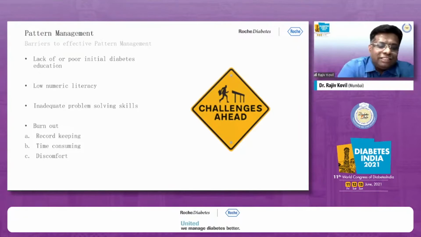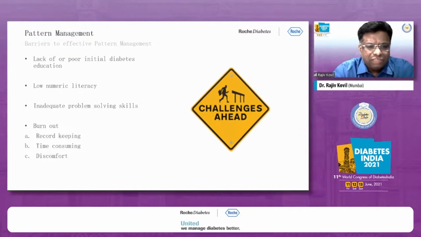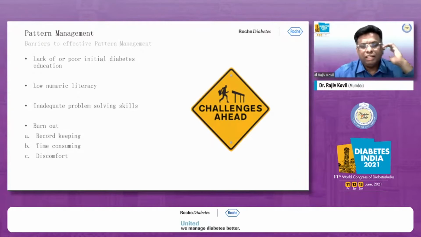So we have this diabetes apathy, which is a terminology I have made, where patients feel that nothing can be done. Then there's burnout, like we physicians are burned out today. There's a diabetes burnout, where they feel that now nothing can be done and they have just left it to God. And health literacy is extremely poor in our country. So this is where we need to come in.